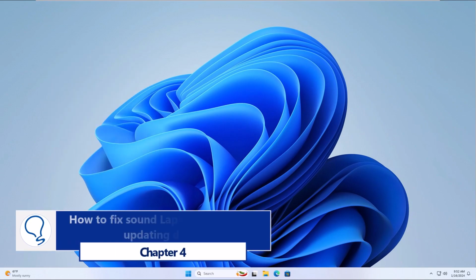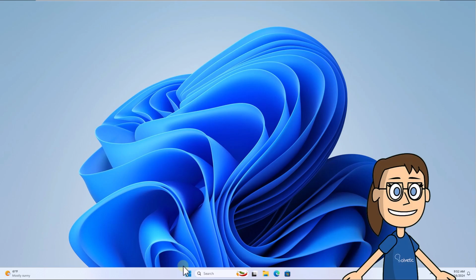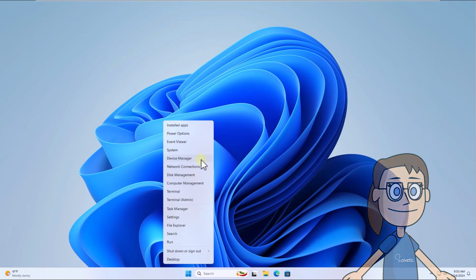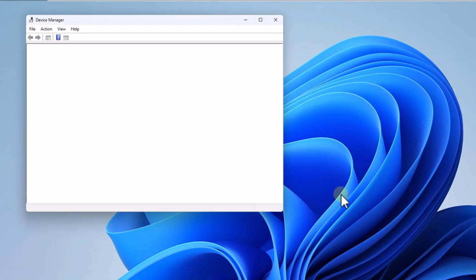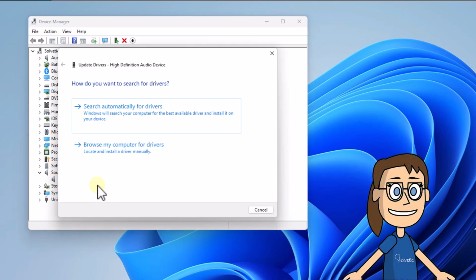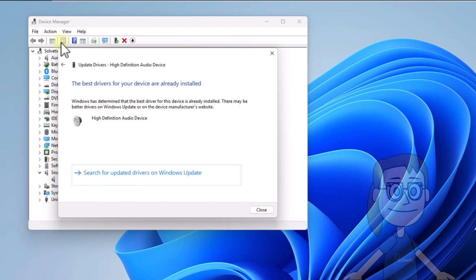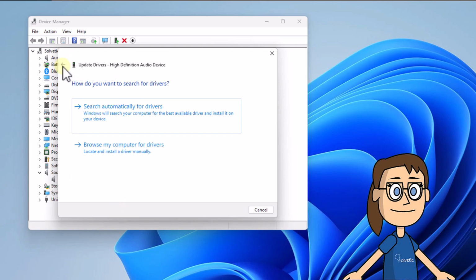Chapter 4. How to fix sound laptop not working, updating driver. To begin, right-click on the Start menu, select Device Manager. After, display the Sound, Video, and Game Controllers section. Right-click on the driver and select the Update Driver option. In this window, click on the option to search automatically for drivers. Wait for the search. After, go back and click on the Browse My Computer for Drivers option.